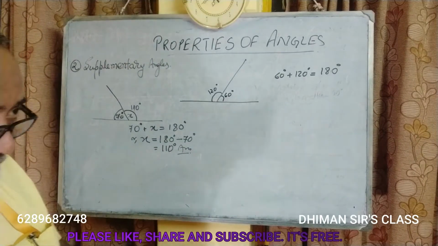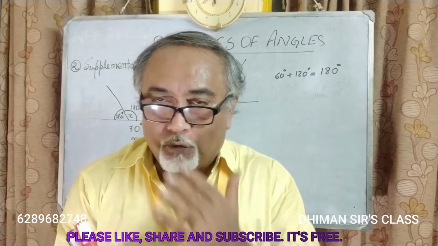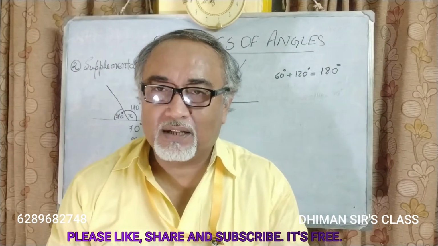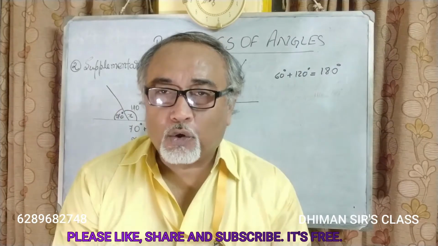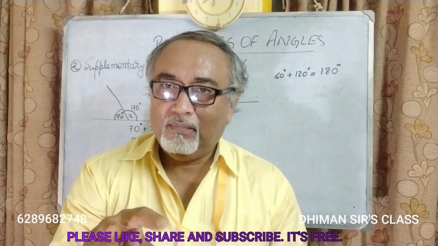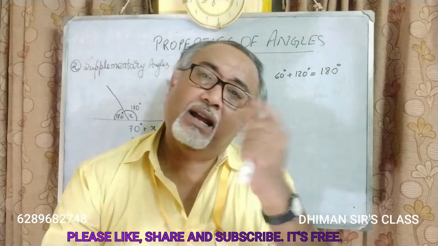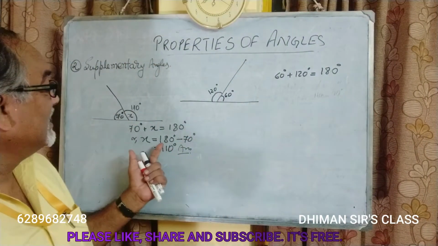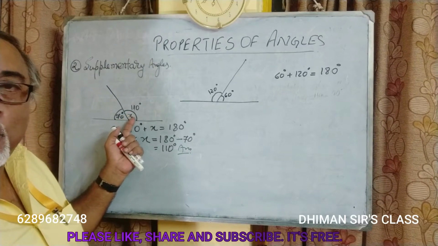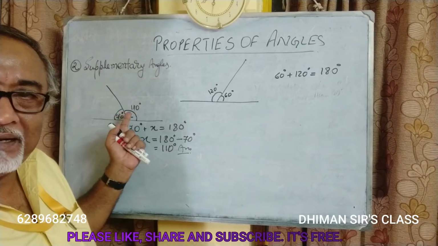Okay, students. So if we are told that there is a pair of angles out of which one is known to us, and it is also told that the pair of angles are supplementary to each other, then if one angle is known, how do we find the other angle? 180 minus that, as we have done here. This 70 degrees was known to us and the other angle was not known, and it was told that both of these angles are supplementary to each other.